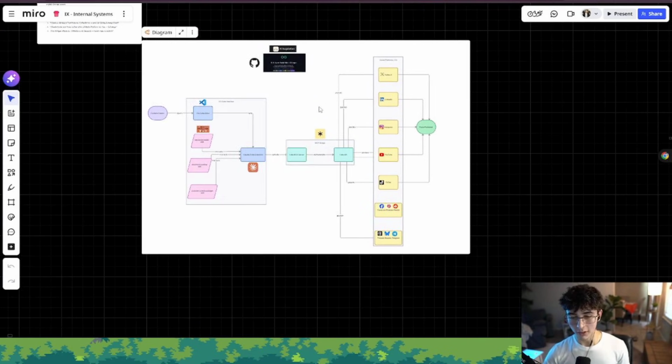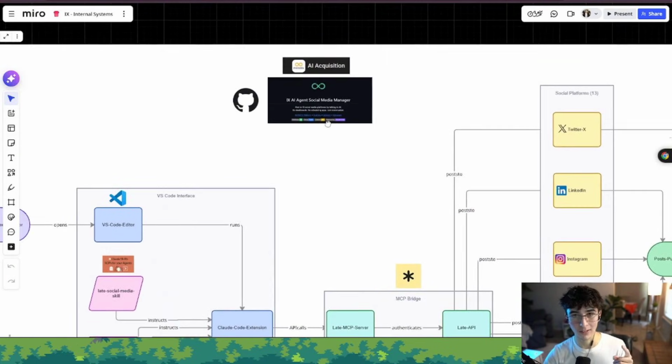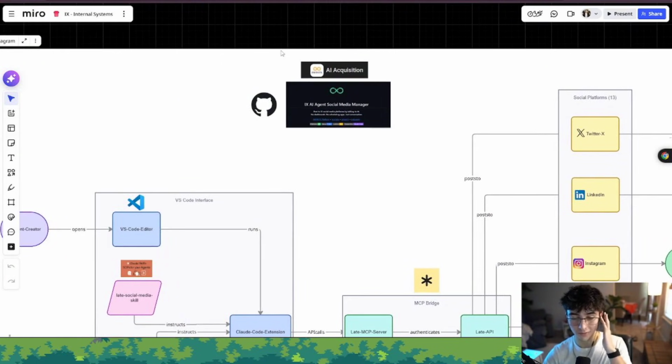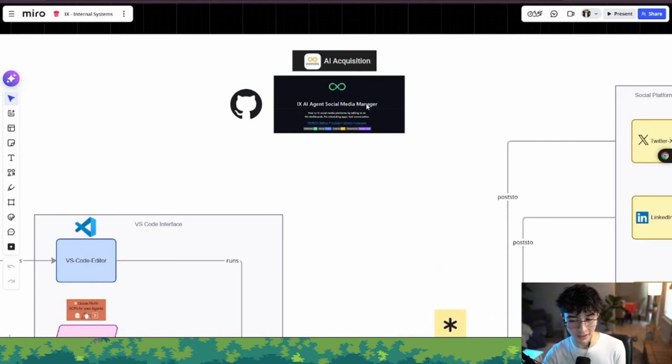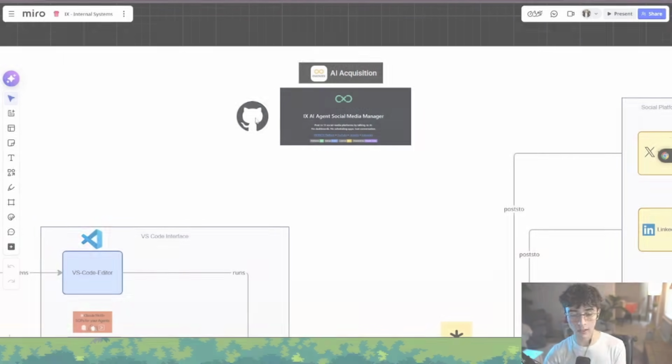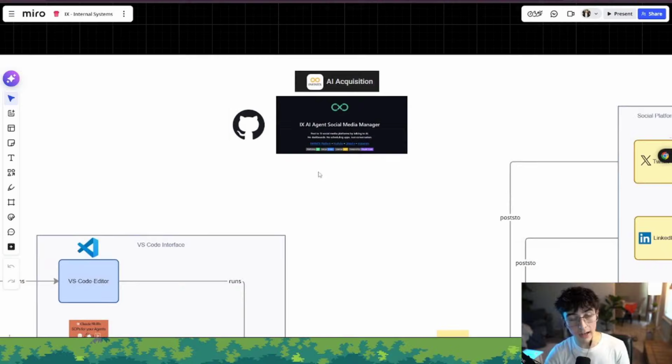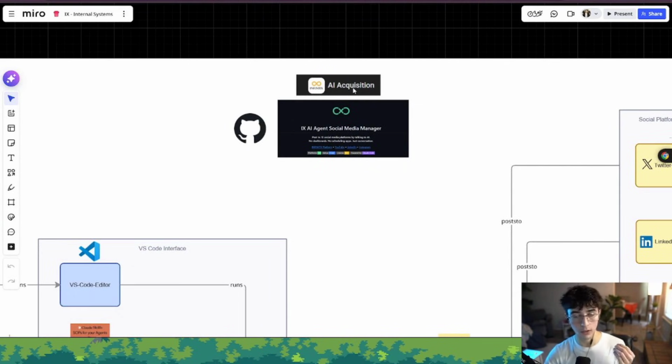Cool. So we're clear, one thing that I have for all of you guys for free is I took the time to develop the entire system for all of you. This system is the AI Agent Social Media Manager system. I created a GitHub repository that you can access through the school community, AI Acquisitions, for free. You can access the school community for free. And inside resources, you will have this AI Agent Social Media Manager SOP that teaches you how to set up